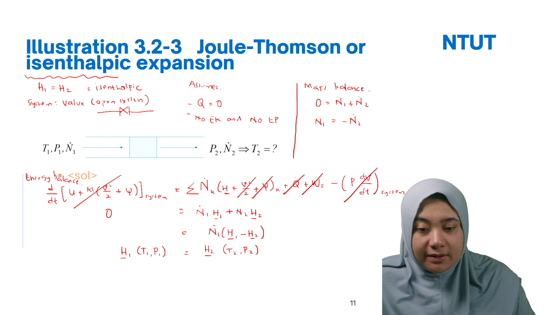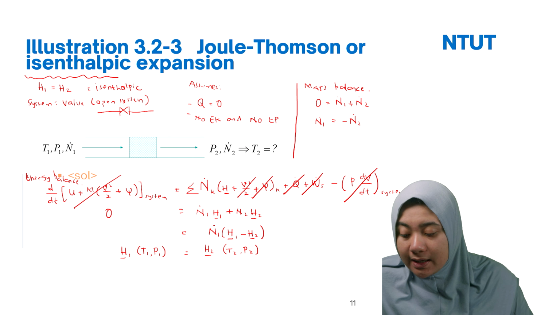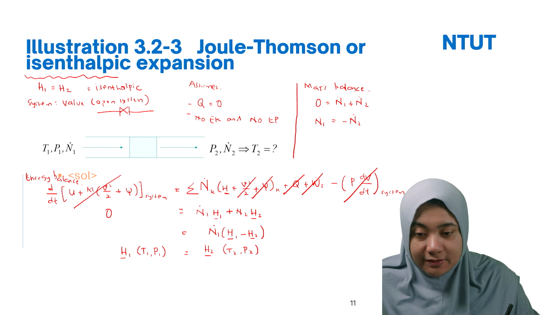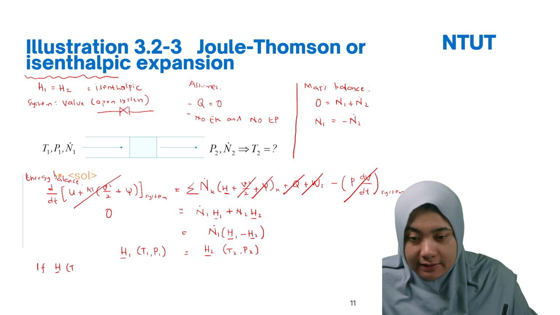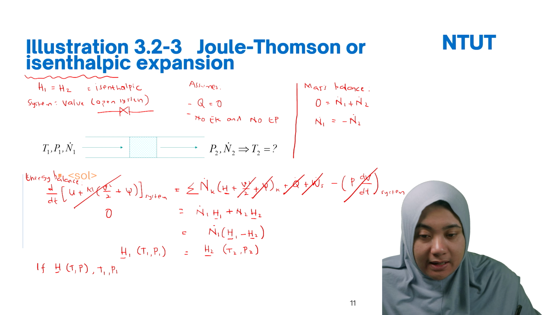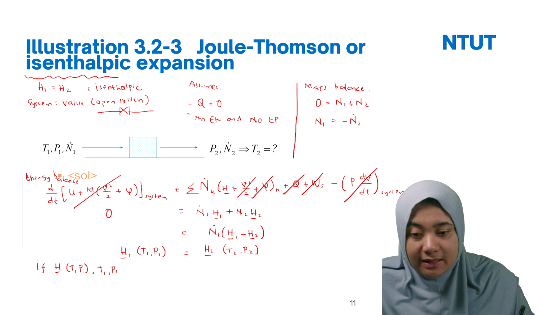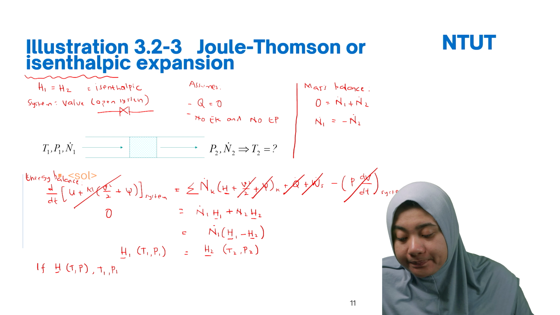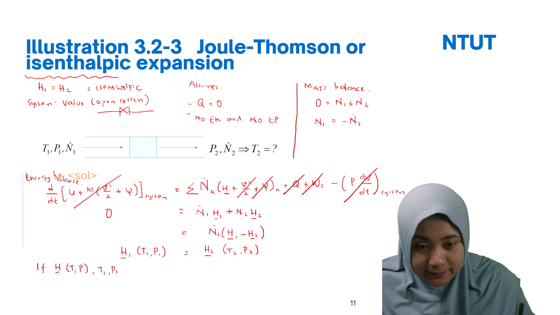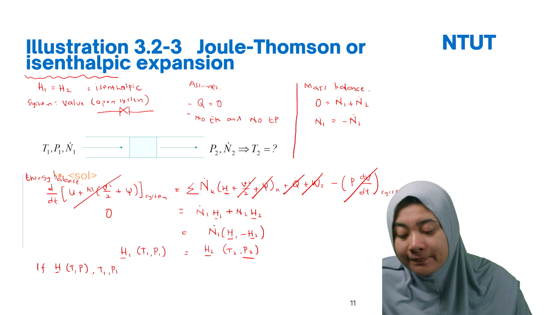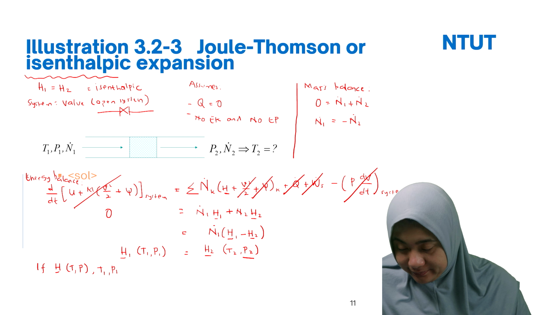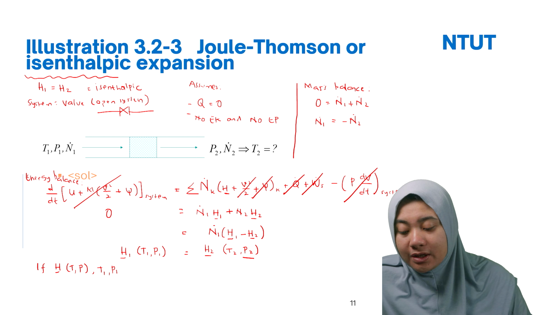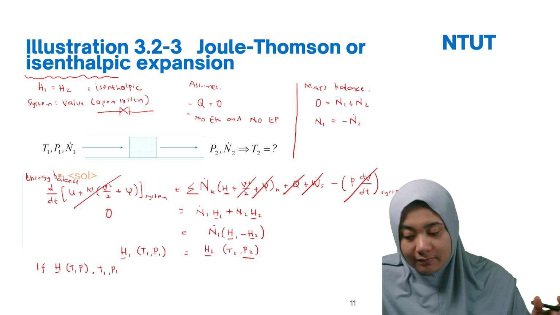Then, if H, T and P for T1 and P1 are given, for example, you have the enthalpy, and then they give you P2. For example, here they give you P2. So you can solve for T2.